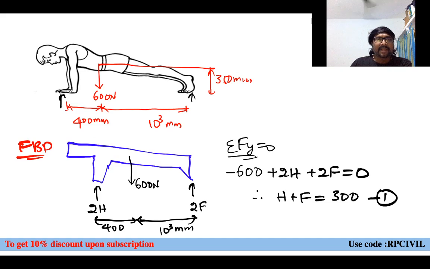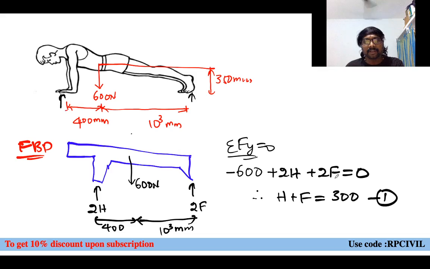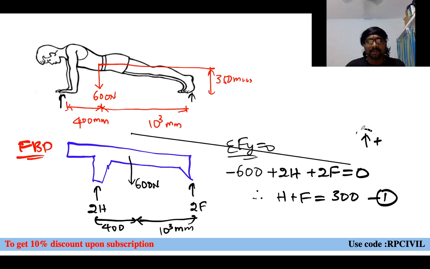Because this fellow, can he move in the downward direction further? No, he cannot move in the downward direction further because the floor is offering resistance, no? Normal reaction. So sigma MA equal to 0 because rotation is possible, which means moments are 0. Sigma MA equal to 0, if you apply 600 into 400, it is creating clockwise, no? Plus 600 into 400. So we will take clockwise positive, anticlockwise negative. This is the sign convention we will follow here. And there also, what are you doing? Upward positive, downward negative. This is the sign convention we will follow here.